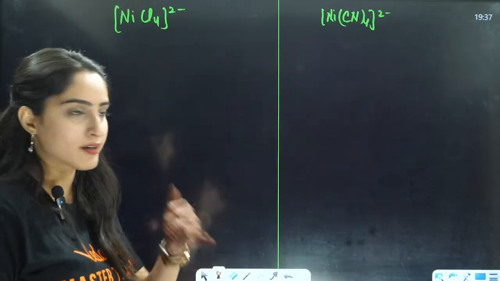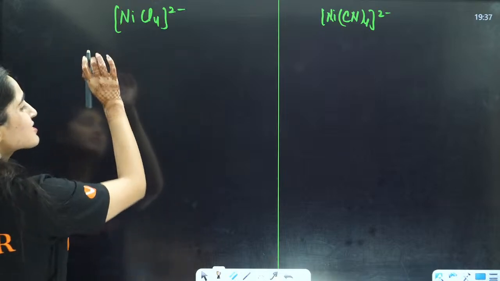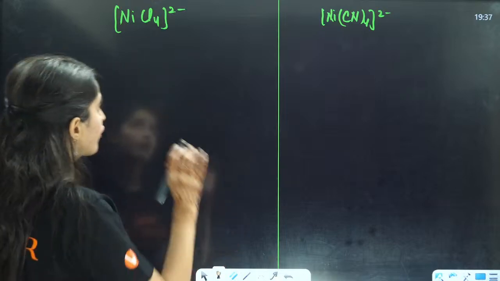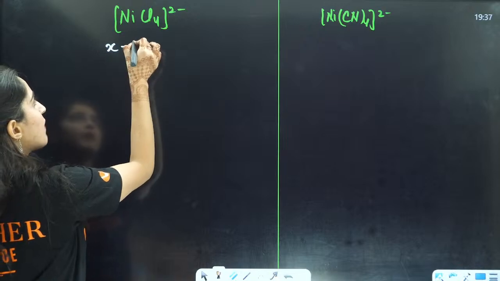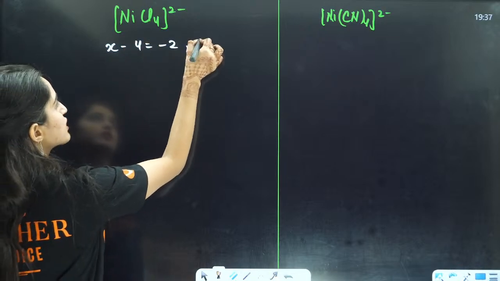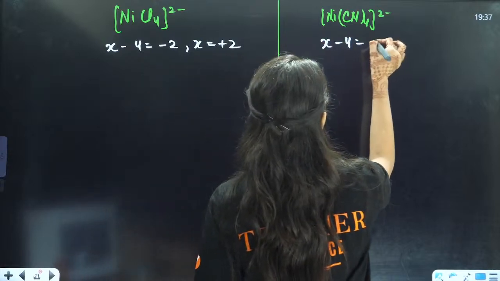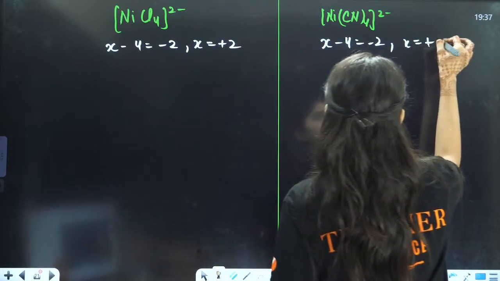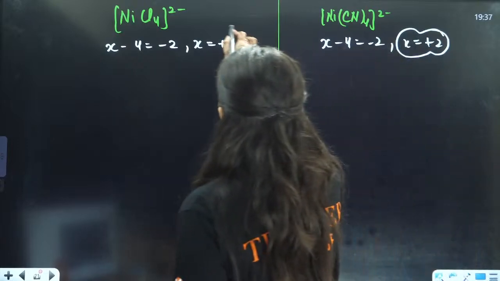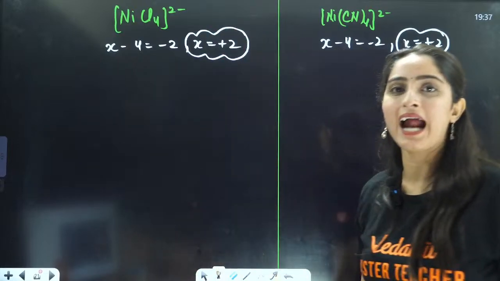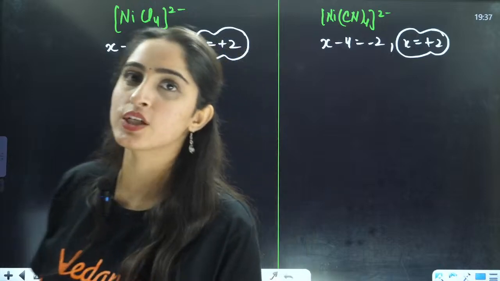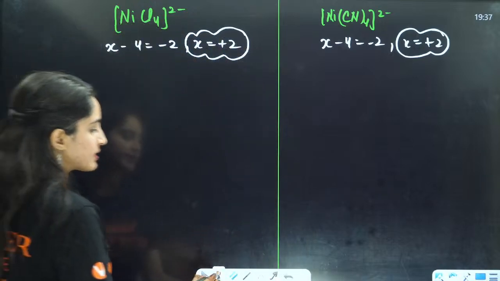Okay, so it's a very interesting thing. Firstly, calculate the oxidation number of nickel. So this is x minus 4 equals minus 2, x will become equal to plus 2. Again, this is x minus 4 equals minus 2, again x equals plus 2, because your chlorine and CN both have minus 1 charges, both are negative ligands, right?